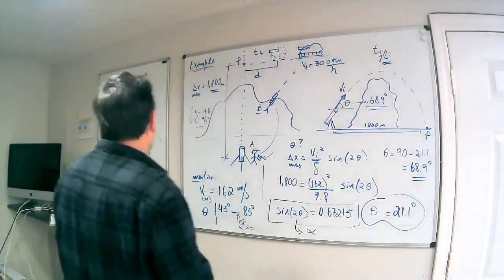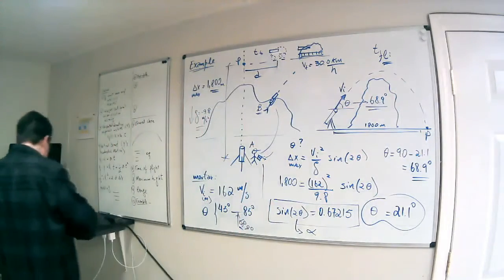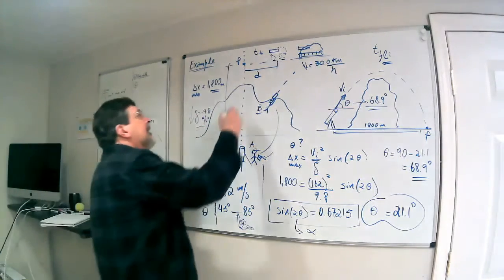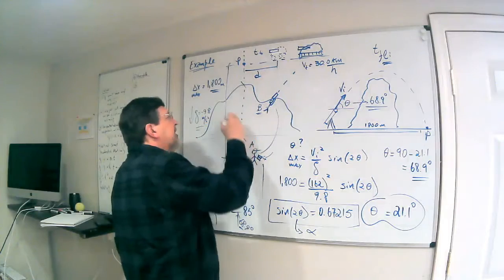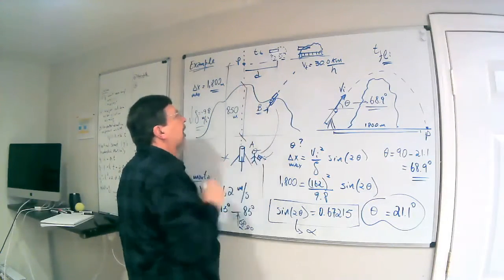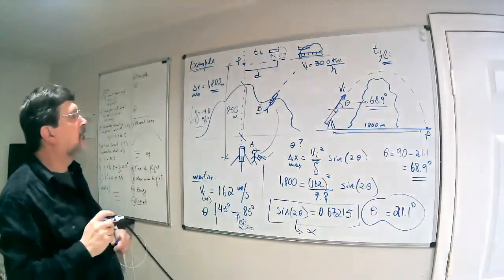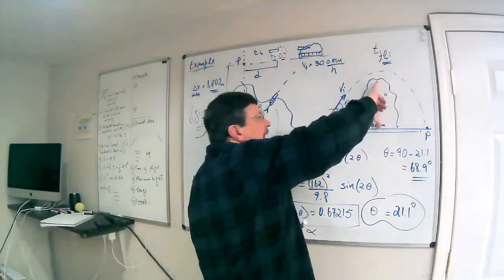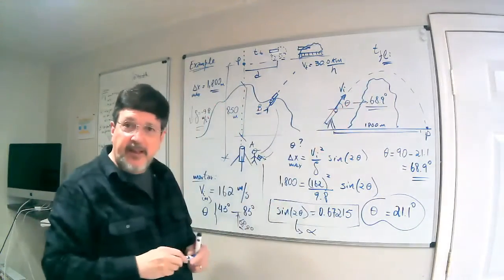Oh, but there is one more problem here, guys. The mountain is 850 meters high. Oh. Okay. So this height is 850.